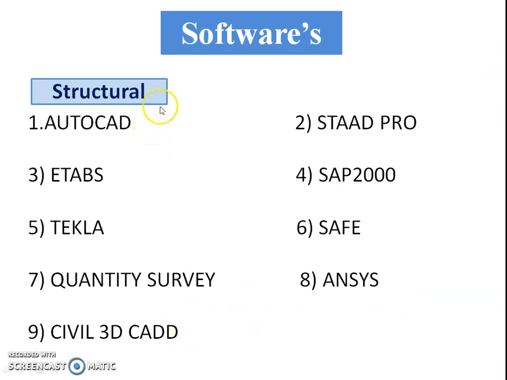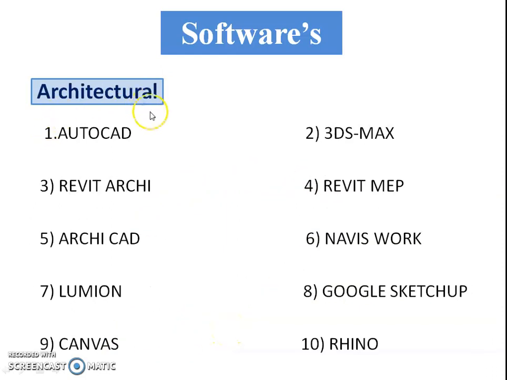In structural software, these are the software that come under it: AutoCAD, StatPro, ETAP, SAP, Tekla, SAFE, quantity survey, ANSYS, Civil 3D, CAD. Architectural software comes in this list: AutoCAD, 3D Max, Revit Architecture, Revit MEP, ArchiCAD, Navisworks, Lumion, Google SketchUp, Canvas, Rhino.